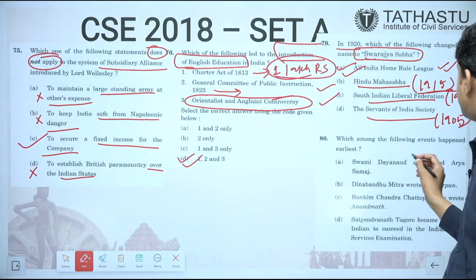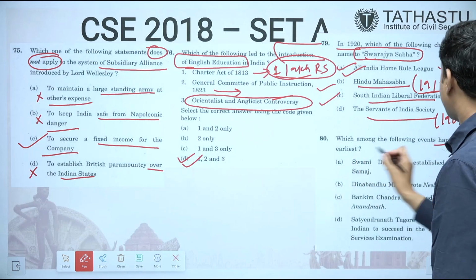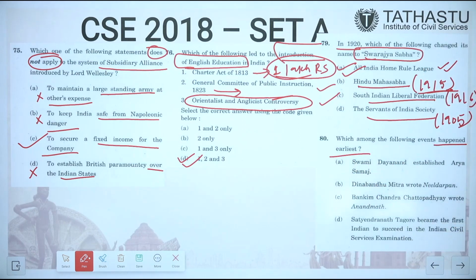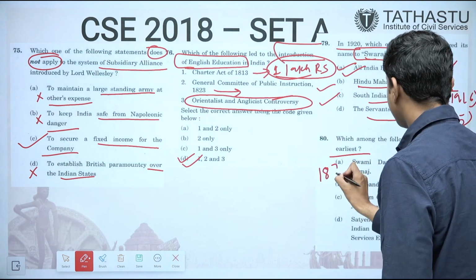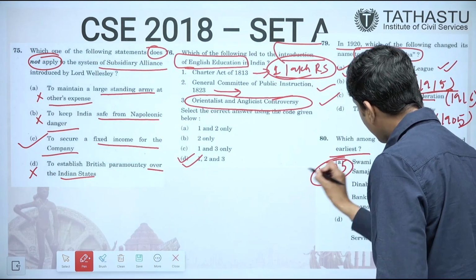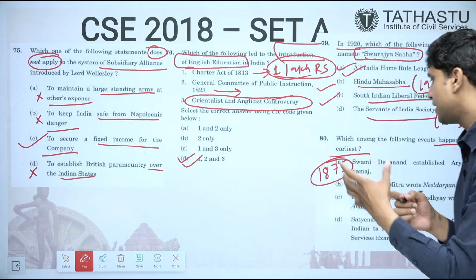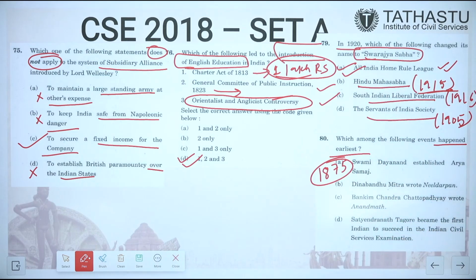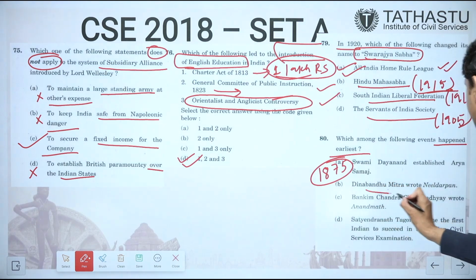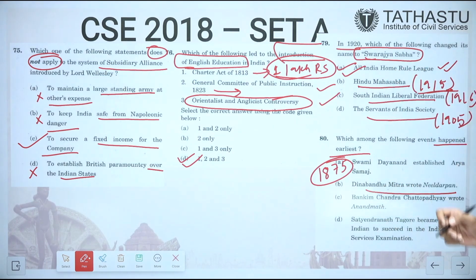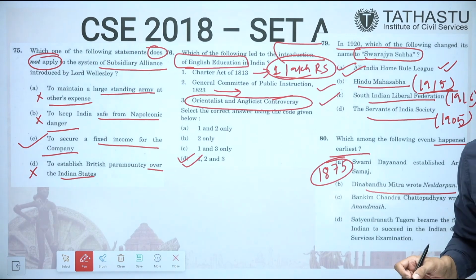Next question. Which of the following events happened earliest? Swami Dayanand established Arya Samaj, 1875. As I was saying, chronology related questions are coming in UPSC. Swami Dayanand Saraswati, 1875. Deen Bandhu Mitra wrote Neel Darpan. What was the time? 1859.